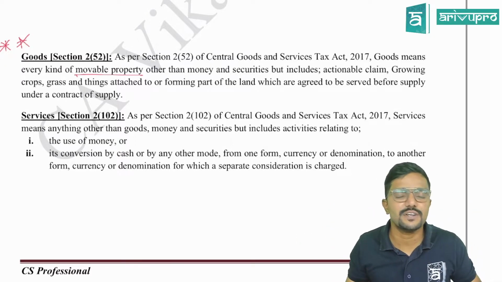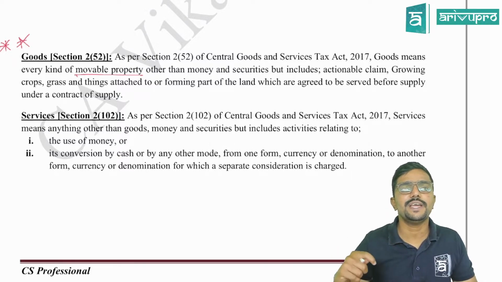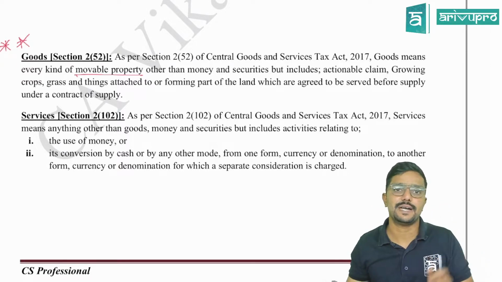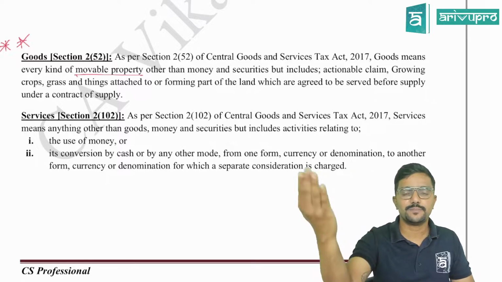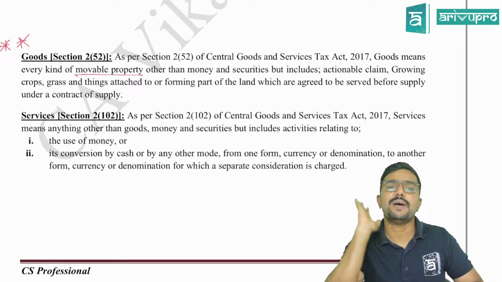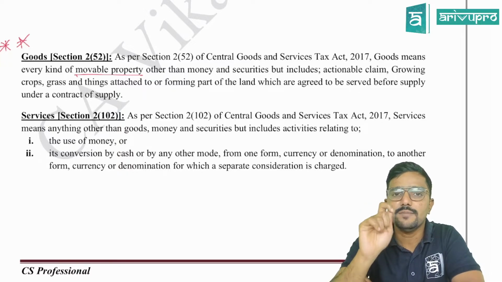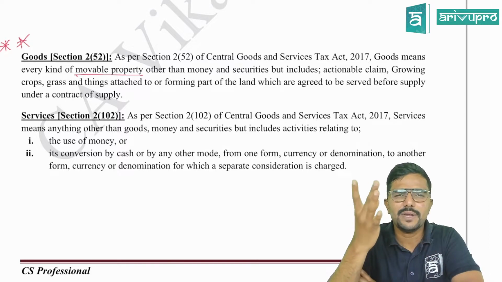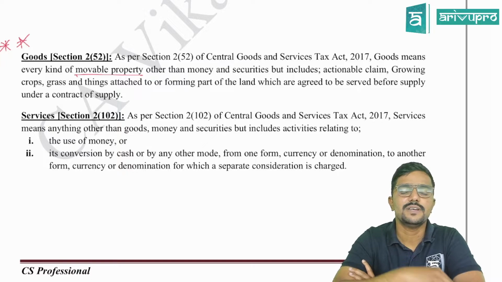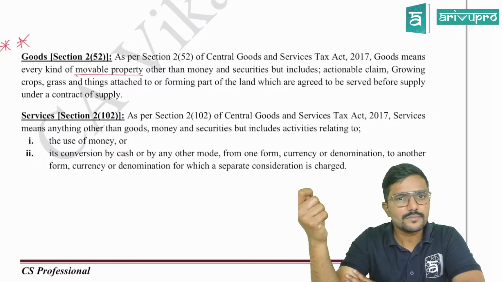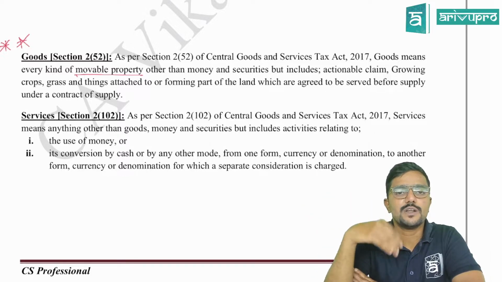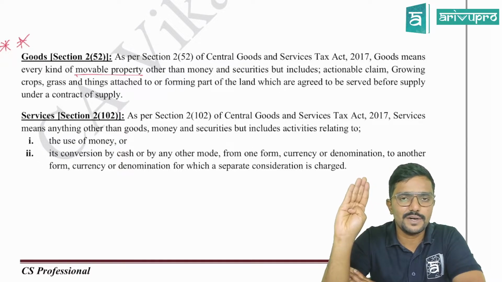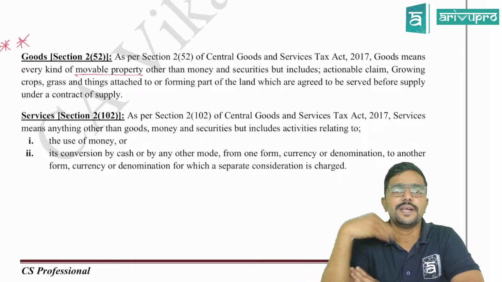Actionable claim. What is an actionable claim? Actionable claim means you need to take an action to claim that. Okay, it is a claim towards unsecured debt, guys. You have a document. If you present it, you will be getting the money, something like that. So what is an actionable claim? It is a claim towards unsecured debt, guys. For example, lottery, betting, gambling, all these are actionable claims. That is, sir, assume you have done a betting, or else you have purchased a lottery. So you will be having a lottery ticket. Assume you have won 10 lakh rupees from your lottery ticket. If you go and present that ticket, you will be getting the money.